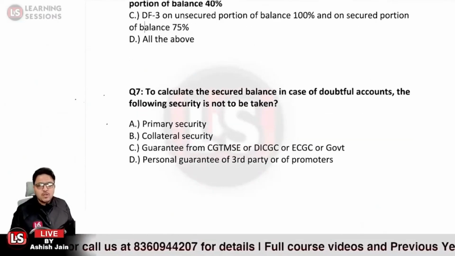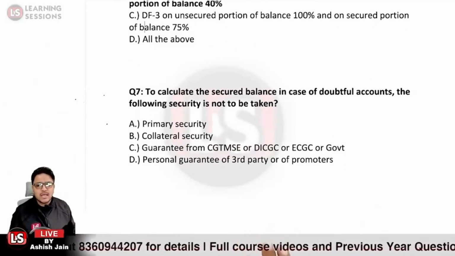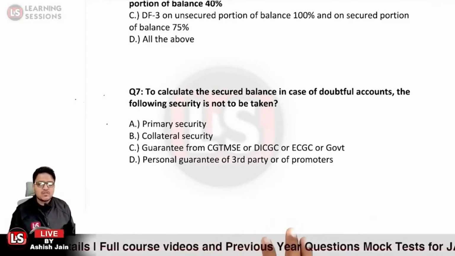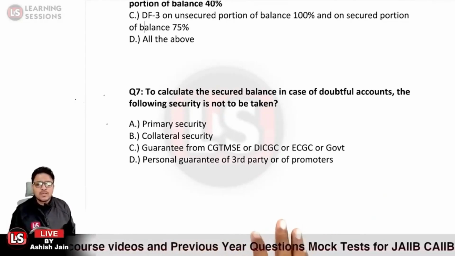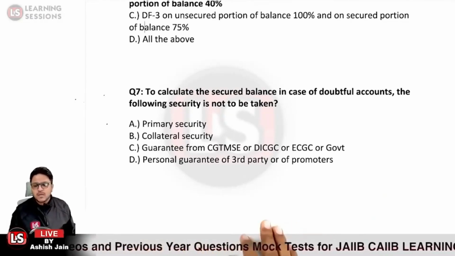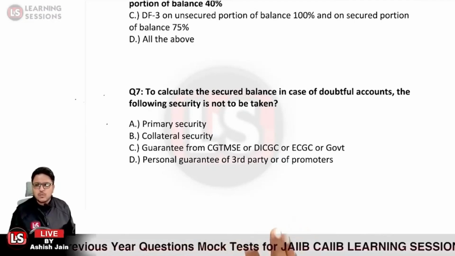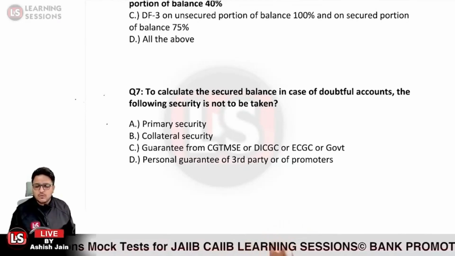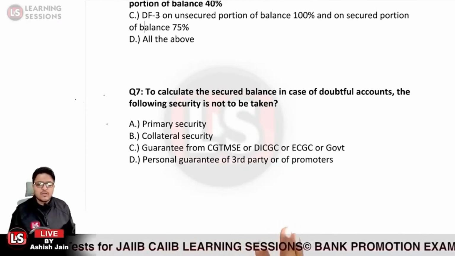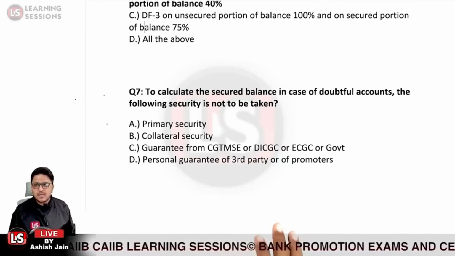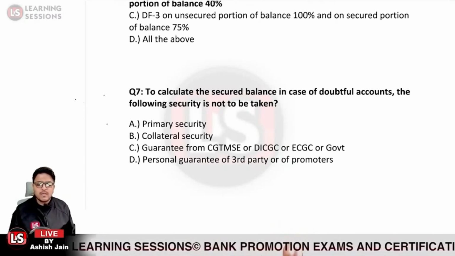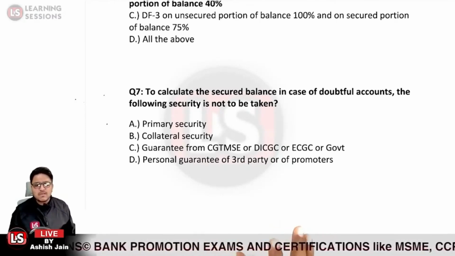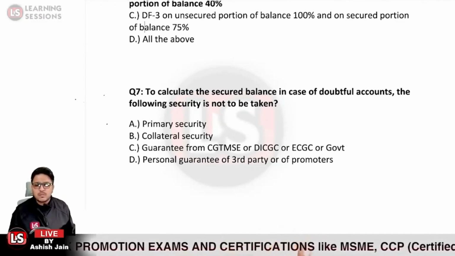Next question says to calculate the secured balance in case of doubtful accounts. Whensoever we calculate the secured balance in the case of doubtful accounts, what security is not to be taken? Option A, primary security; B, collateral security; C, guarantee from CGT, MSc, DICGC, ECGC or government; or option D, personal guarantee of third parties or the promoters.